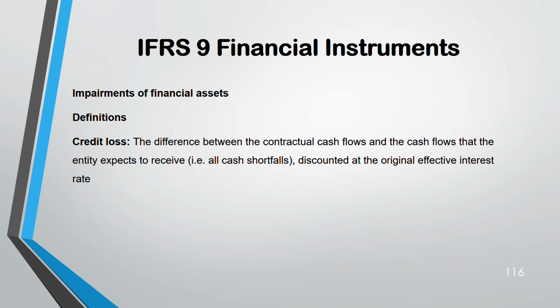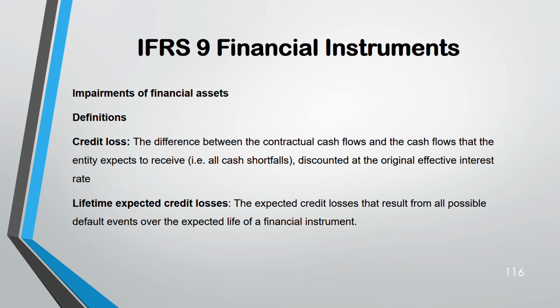Credit loss. What is a credit loss? Sometimes it happens, no? You are entitled to something, but you're actually receiving something else. So there's a cash shortfall. Okay? That is a credit loss for you. Sometimes your customers might not be able to pay you the amount. Maybe they are bankrupt or something. So it's a cash shortfall.